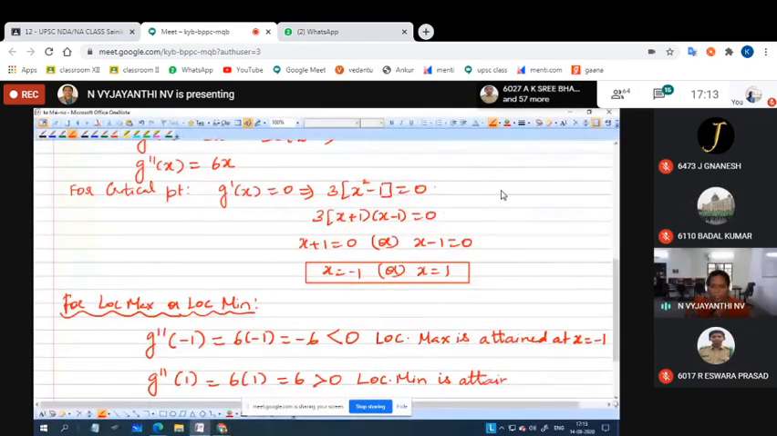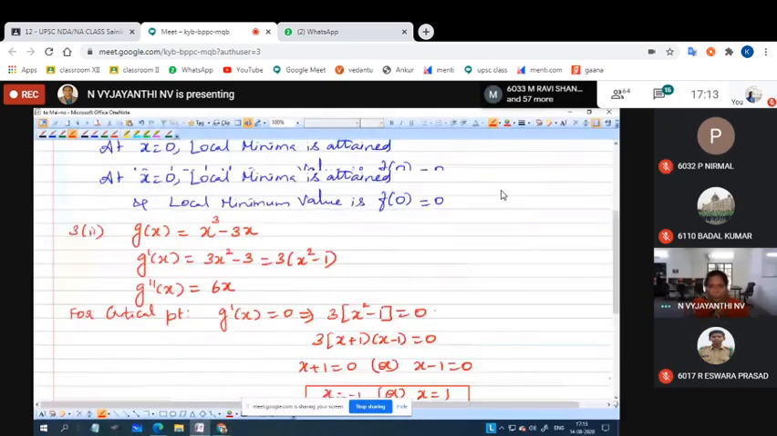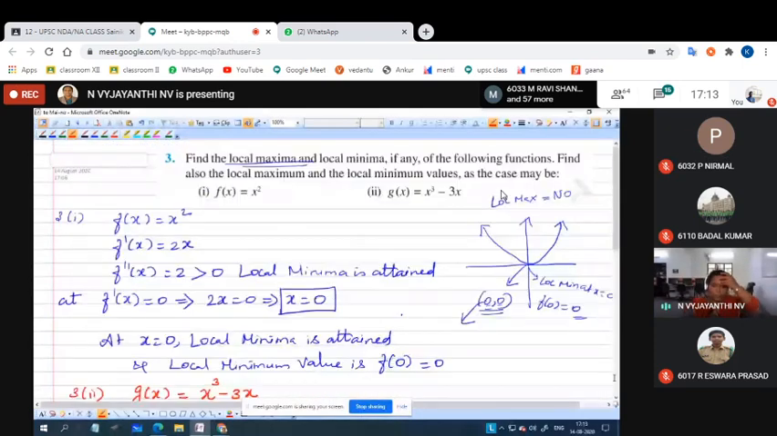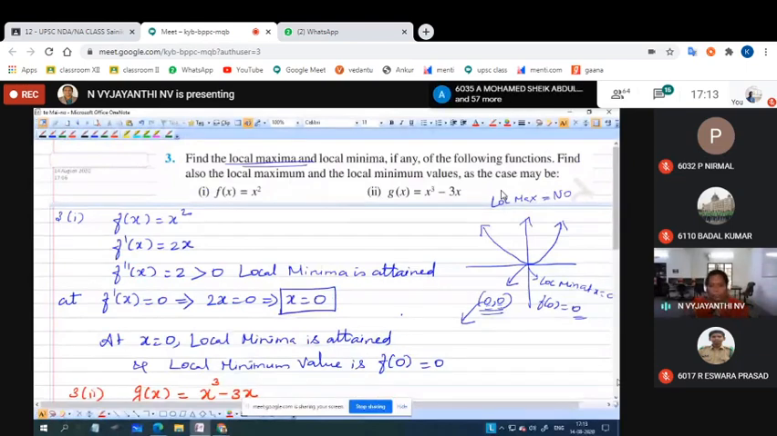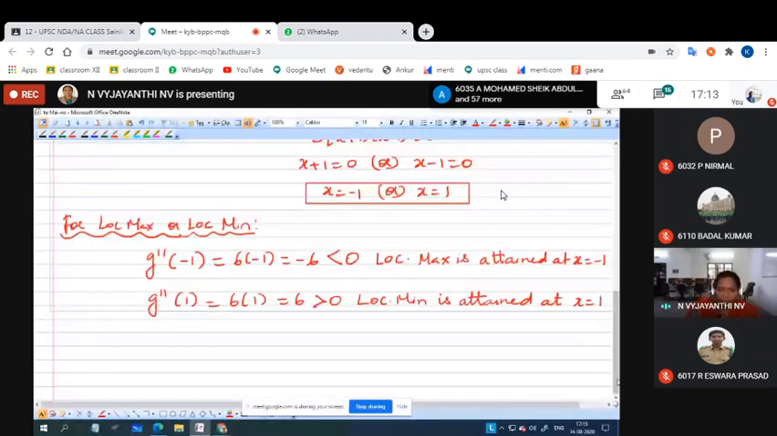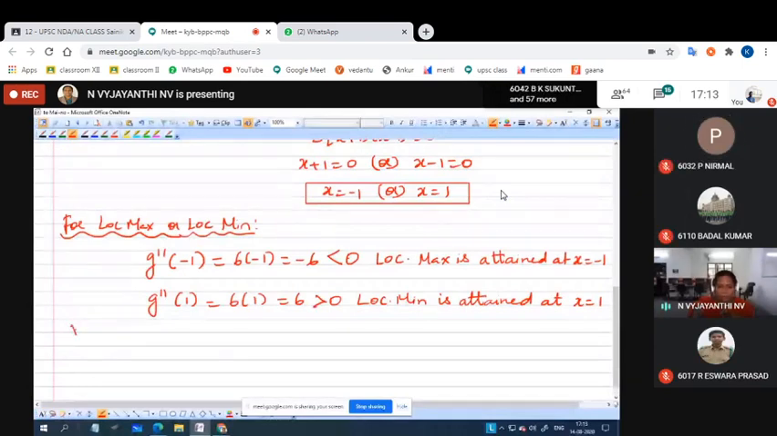Local minima is attained at x equal to 1. Okay, what is asked in the question? Find the local maxima and local minima and also the values. So now we have found the points at which the local maxima and local minima are attained. Shall we find out the local maximum and minimum values? Yes, ma'am.